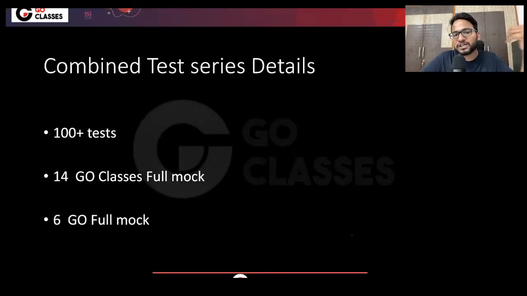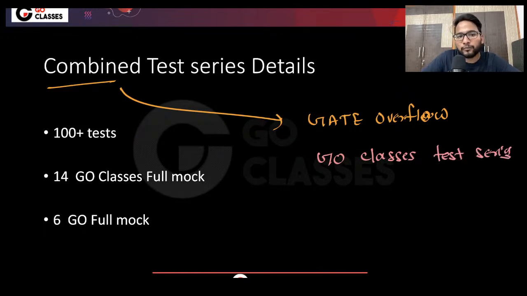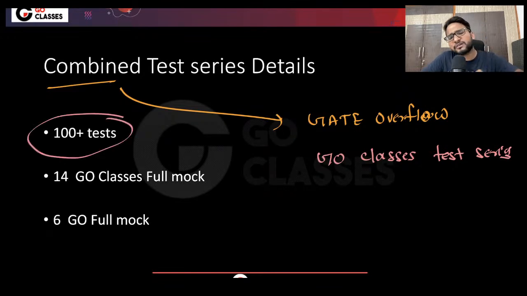So as I said, we are launching a combined test series, GATEOverflow and GO Classes combined test series. Combined means there are two test series, GATEOverflow test series and GO Classes test series. Both are different entities, but we are putting the combined test series option also. Combinedly, both are having 100 plus tests, which I think are good enough to test everything that you wanted to test in your GATE preparation. 100 plus tests is huge, I think, right?